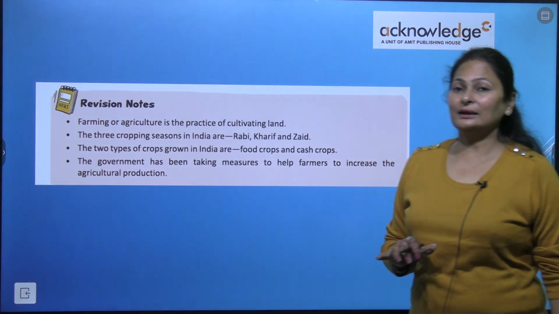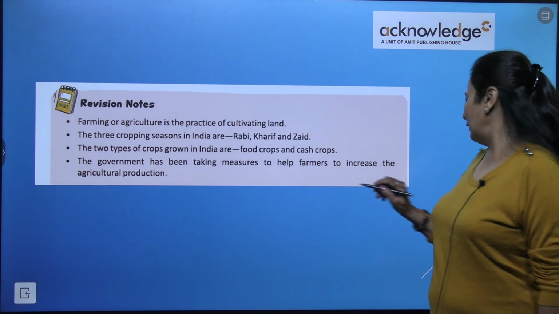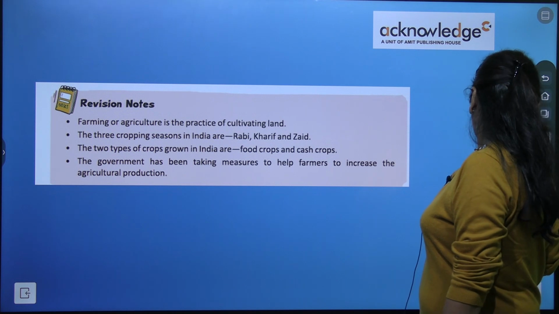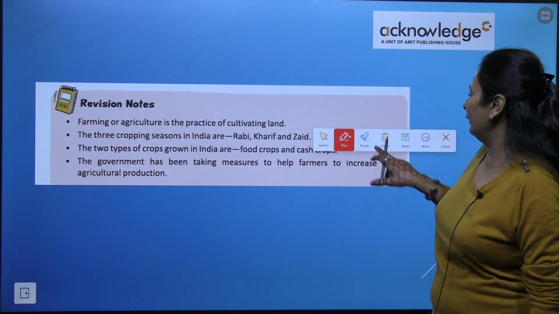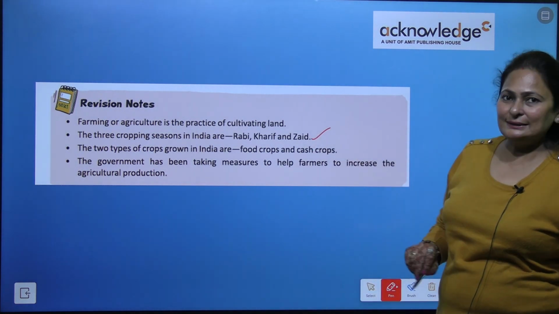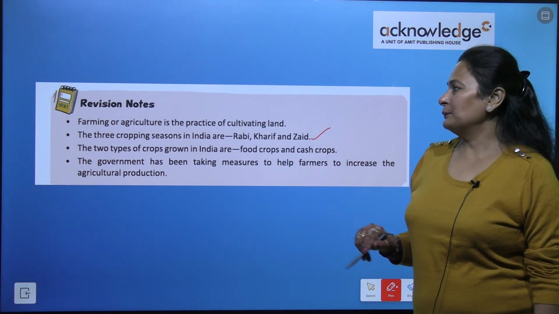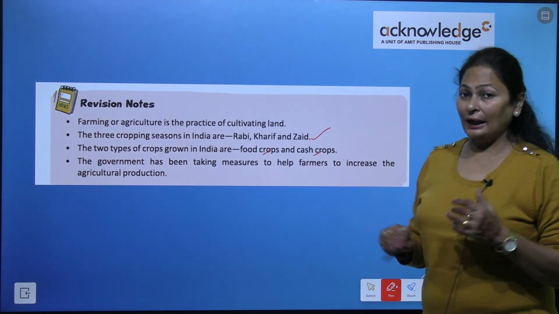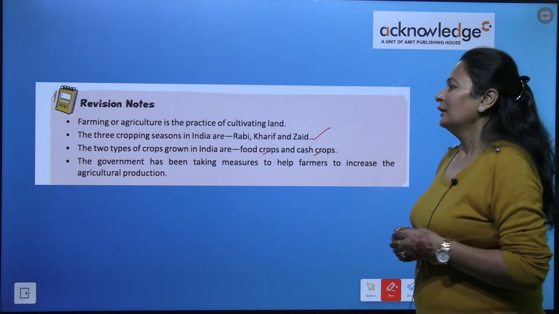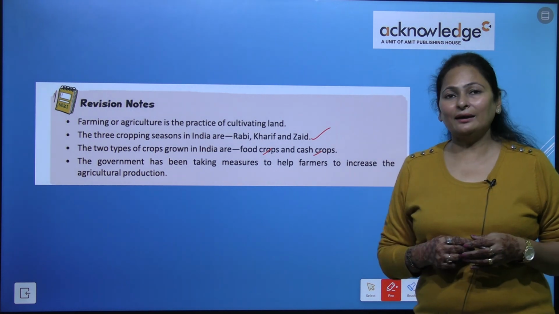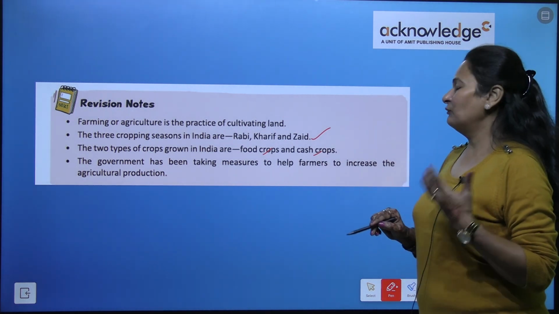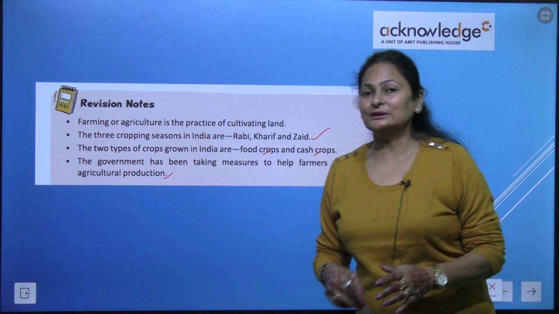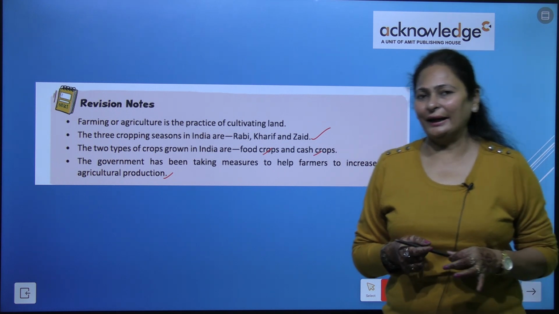Farming or agriculture is the practice of cultivating land. The three cropping seasons in India are Rabi, Kharif and Zaid seasons, right? Two types of crops are grown in India, which are food crops and cash crops. The government has been taking measures to help farmers to increase the agriculture production, right?